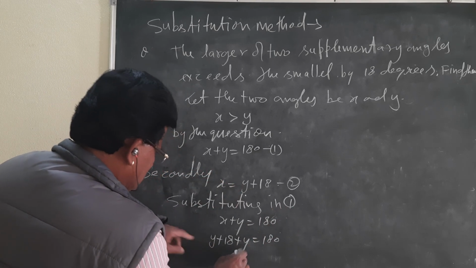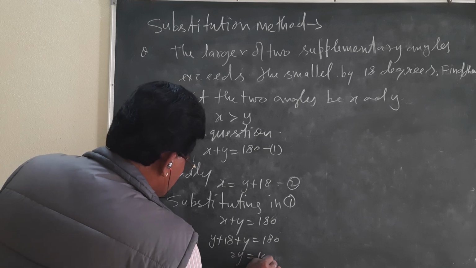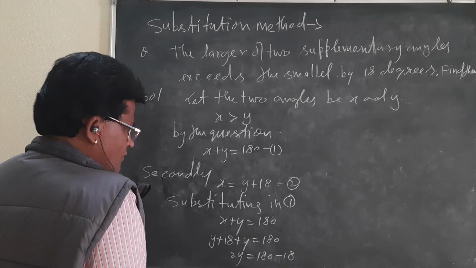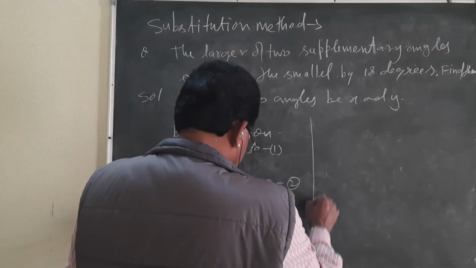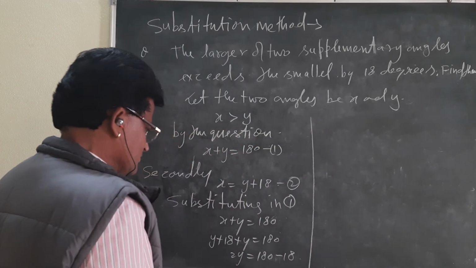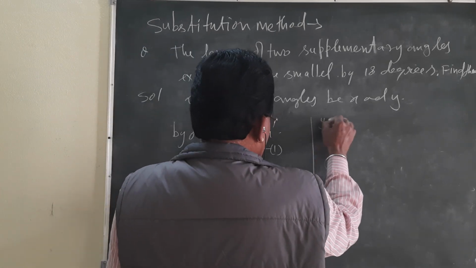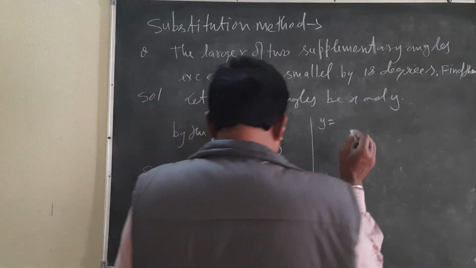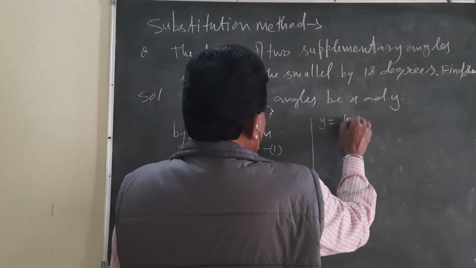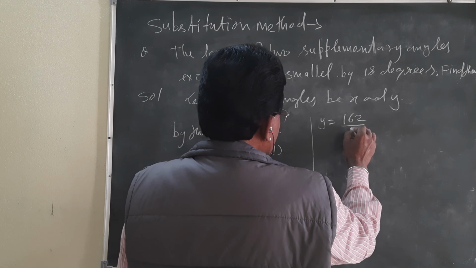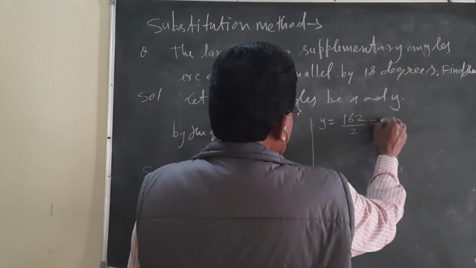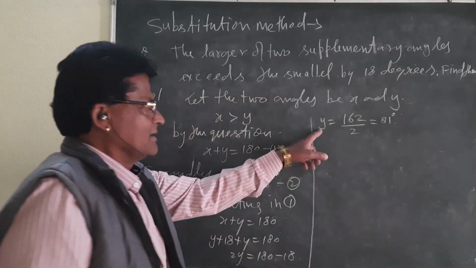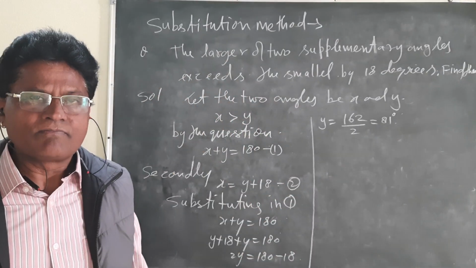You see carefully, 2y is equal to 180 minus 18. Then y will be equal to 162 by 2, that will be 81. The value of y will be 81 degrees. Okay?